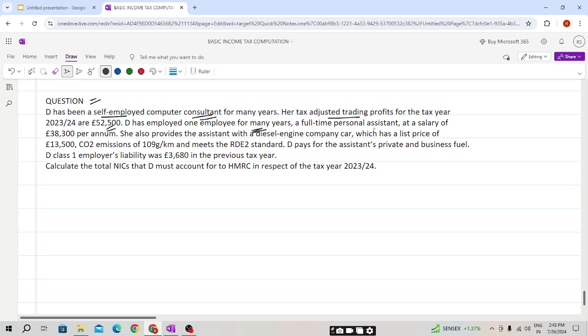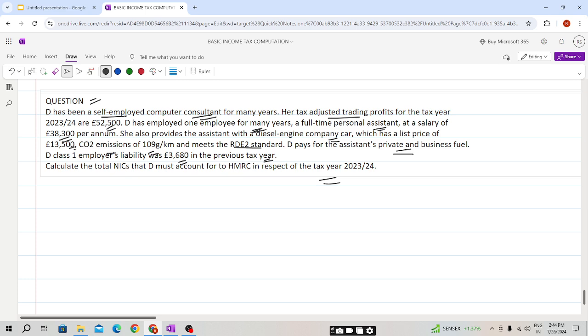A full-time personal assistant at a salary of 38,300 per annum. D also provides the assistant with a diesel engine company car which has a list price of 13,000 and CO2 emissions of 109, and meets the RDE2 standard. D pays for the assistant's private and business fuel. D's Class 1 employer's liability was 3,680 in the previous tax year. Calculate the total NIC that D must account for to HMRC in respect of the tax year 23-24.